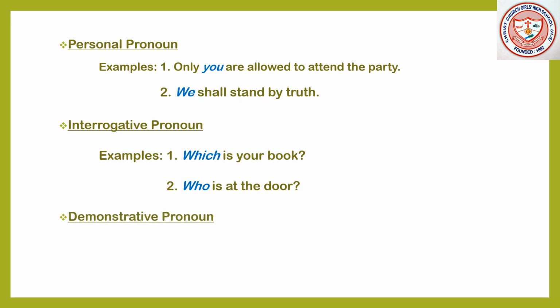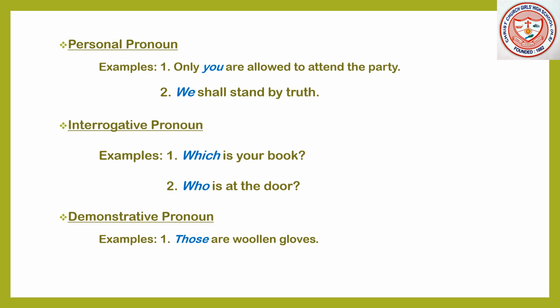Now, we will be talking about demonstrative pronoun. A demonstrative pronoun is used to point out the object or objects to which it refers. Is that clear, student? So, let's go through some examples. Number 1. Those are woolen gloves.